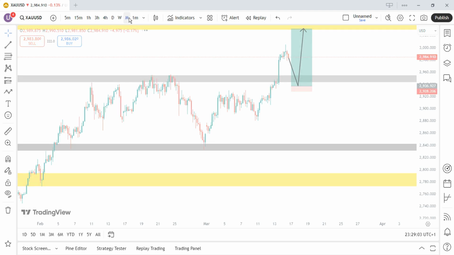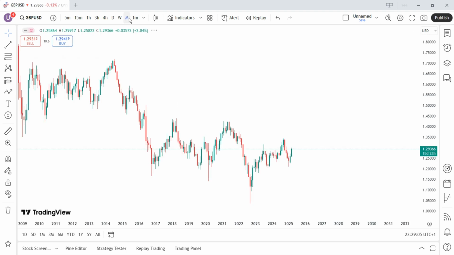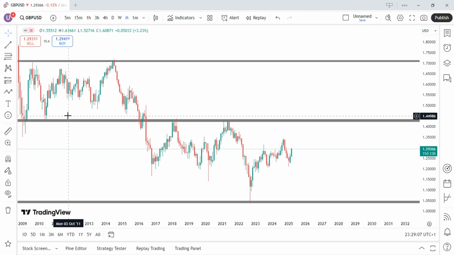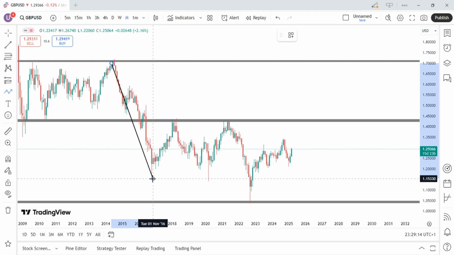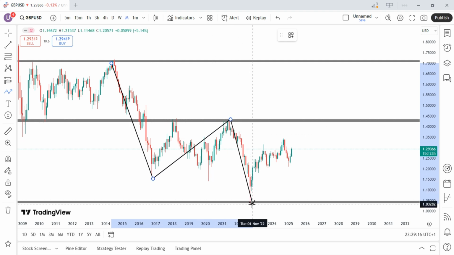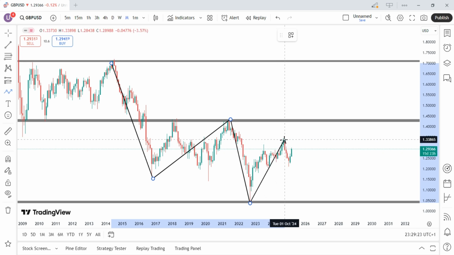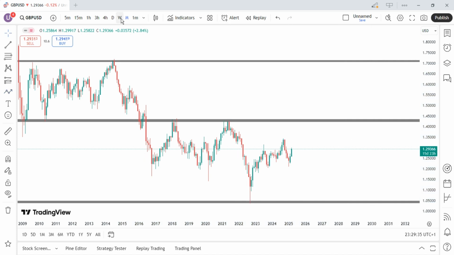So the next pair on our list is GBPUSD. On a monthly time frame, we are bearish because we are creating a series of lower lows and lower highs. You can see it, lower low, lower high, another lower low. We have created this lower high, but this lower high is not yet completed because price is coming back to this zone again before eventually price can decide to move down here or break above this lower high.